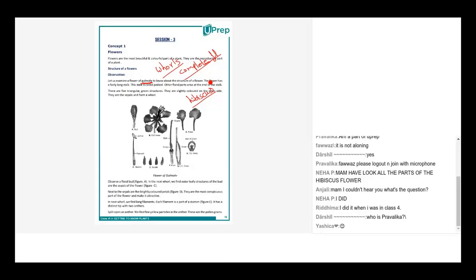You're right. Okay, fine. So basically what happens is that, even if you have a hibiscus flower at home, I would suggest all of you should dissect a hibiscus flower. Then you will get to see all the four whorls very clearly.